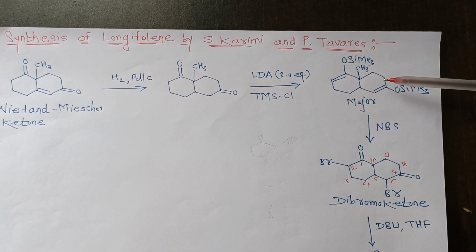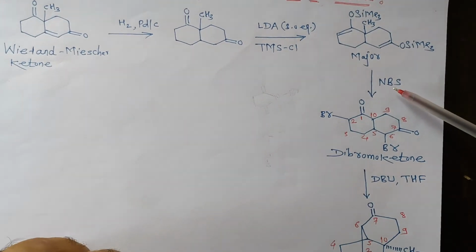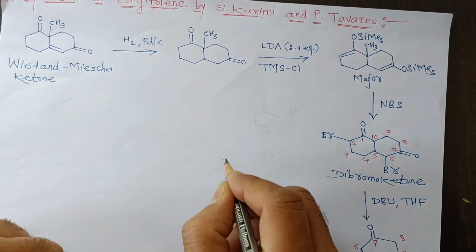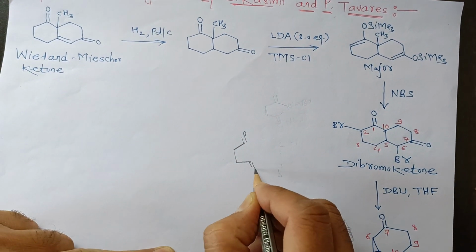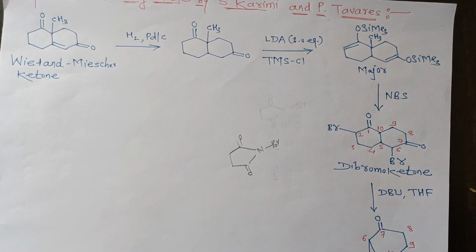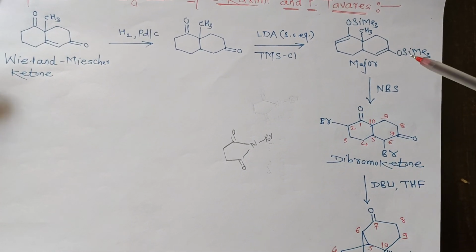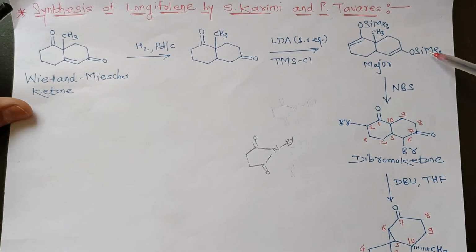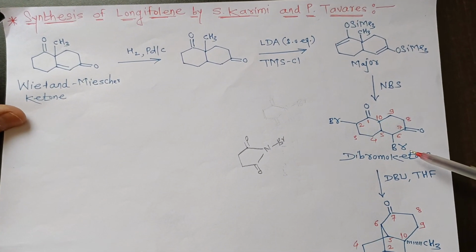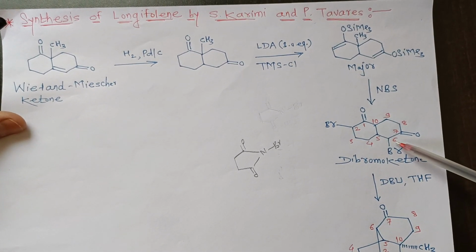Then this trimethylsilyl ether intermediate undergoes reaction with NBS, that is N-bromosuccinimide. We will see the structure of NBS. This is the structure of NBS. NBS acts as a brominating reagent. So NBS, on reaction with the trimethylsilyl intermediate, converts it into the corresponding dibromoketone compound. The bromines will be formed at the 2nd and 6th carbon atoms.